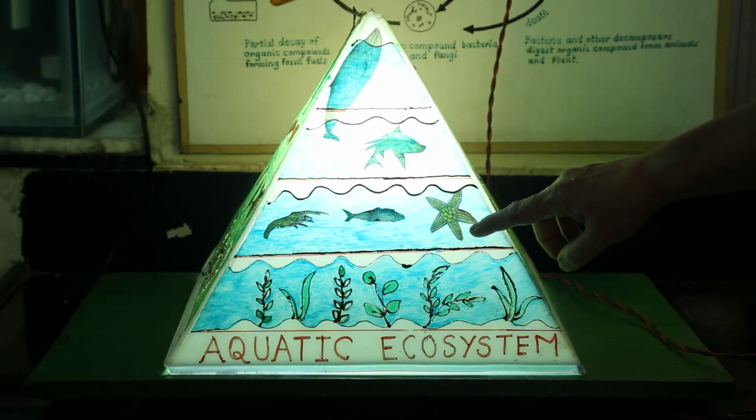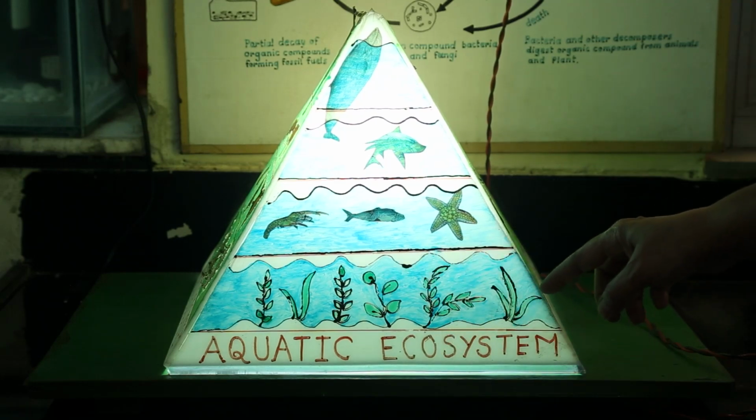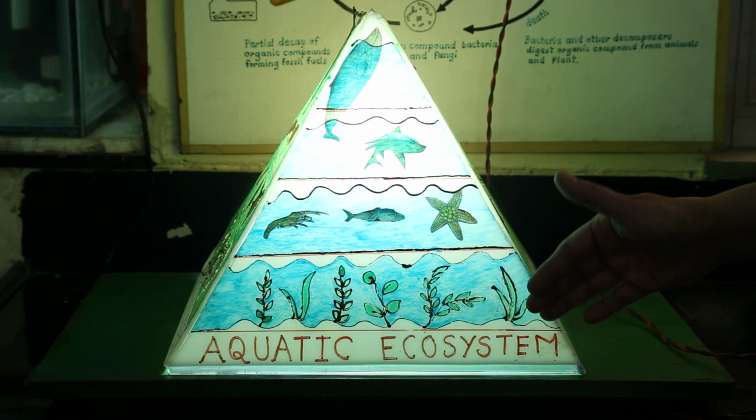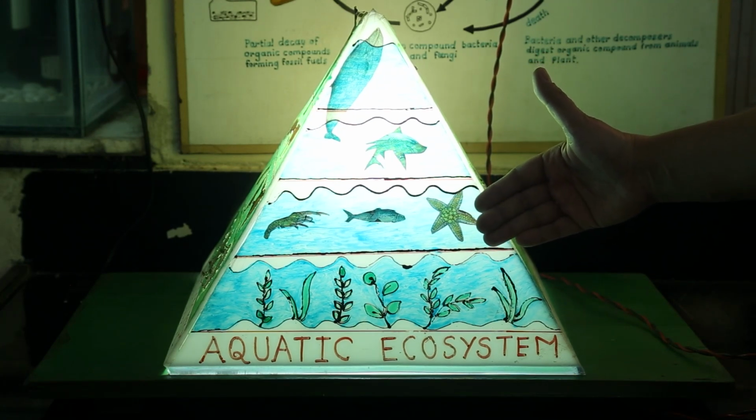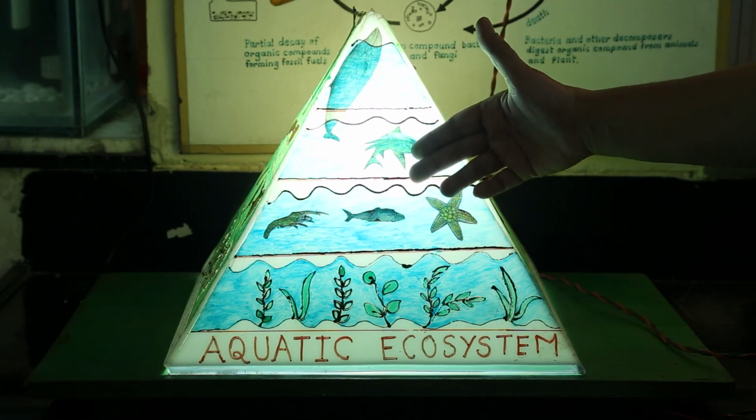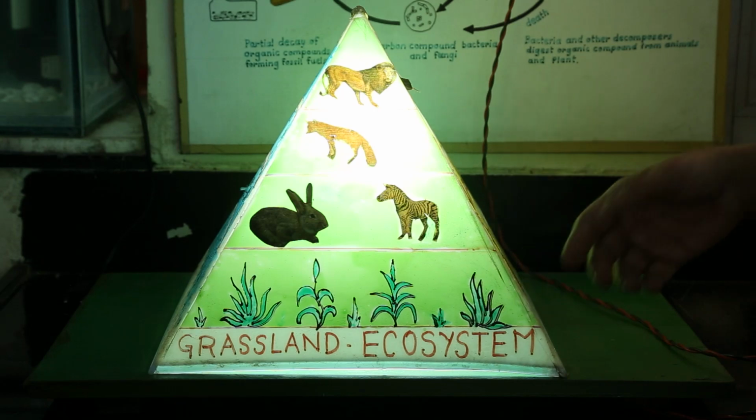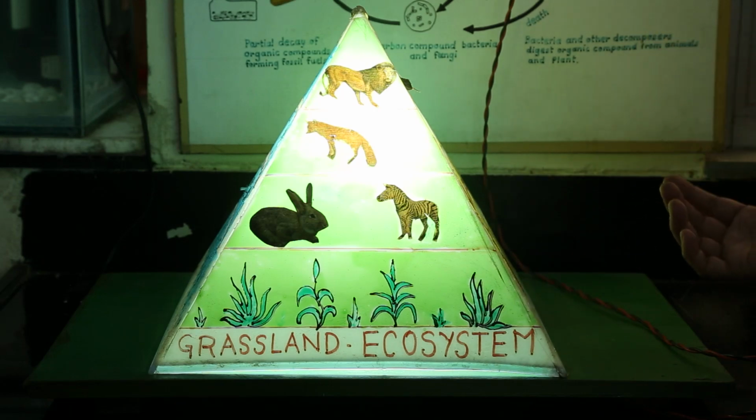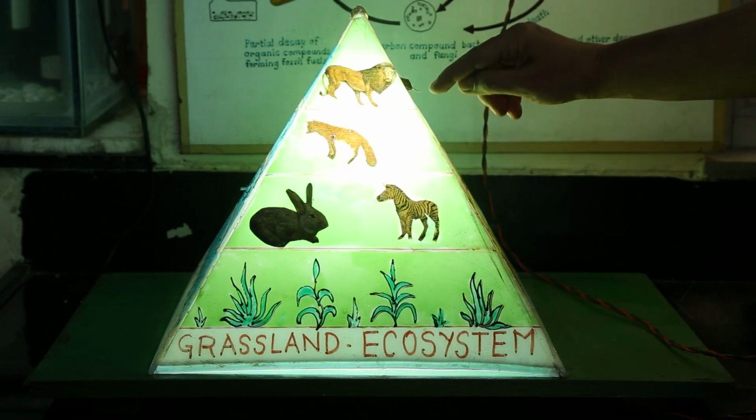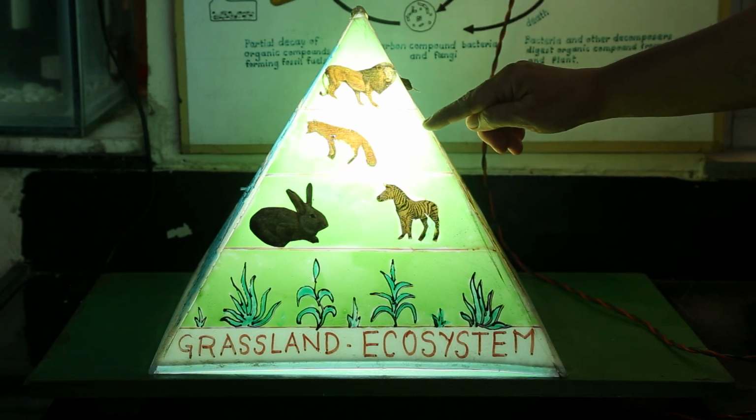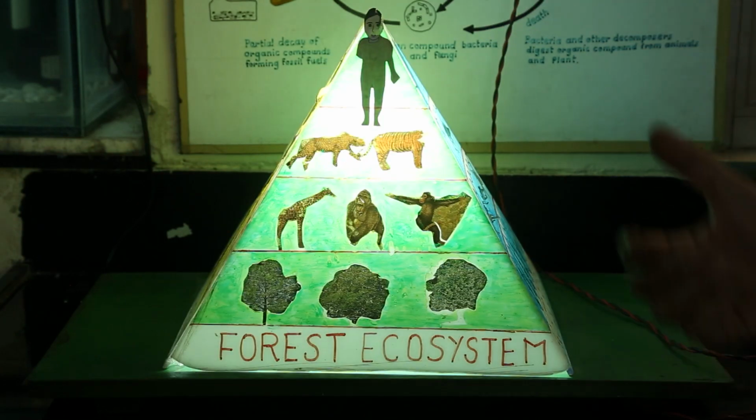This is aquatic ecosystem. Here you can see the producers are algae, phytoplanktons and aquatic animals which are eaten by smaller aquatic animals. These aquatic animals in turn are eaten by smaller fishes which are eaten by the bigger fishes. This is grassland ecosystem, food chain in the grassland ecosystem. Grass is the producer which is eaten by herbivores which are in turn eaten by carnivore and then by top carnivore.